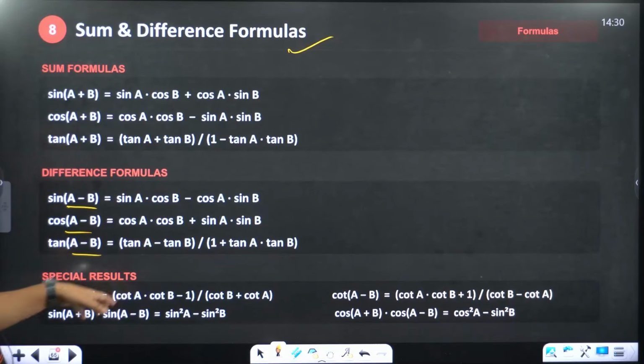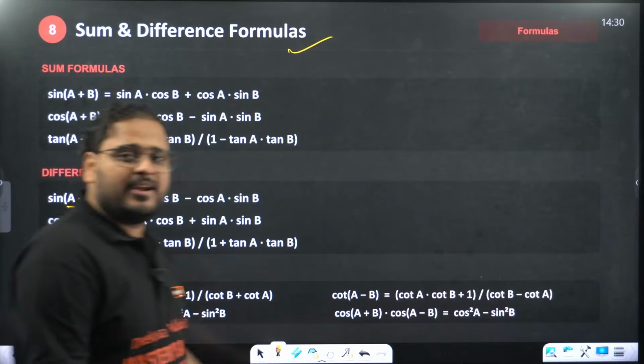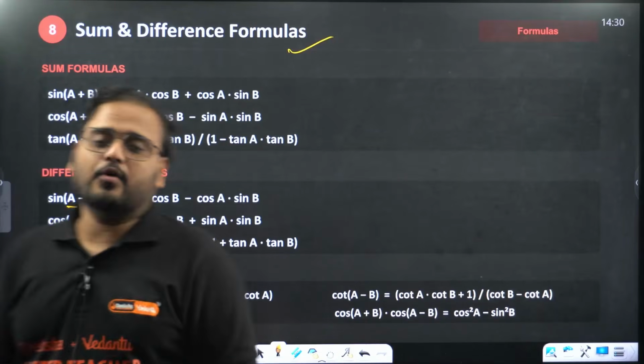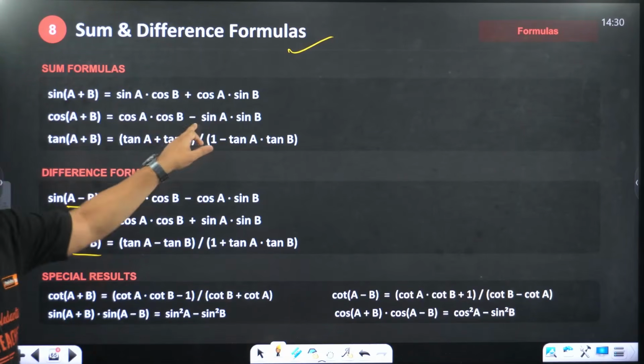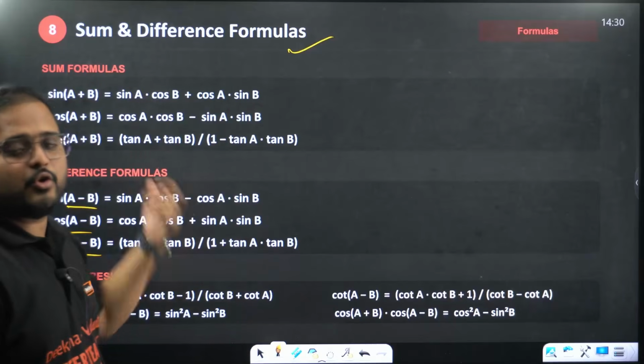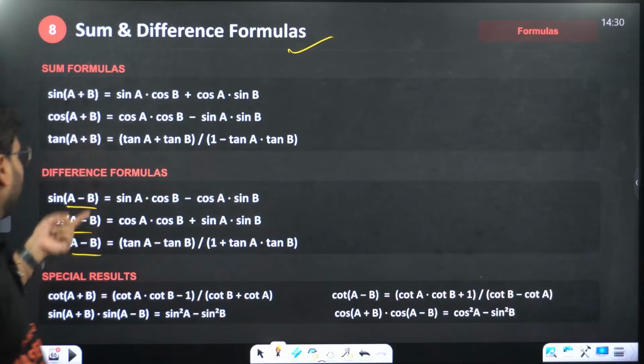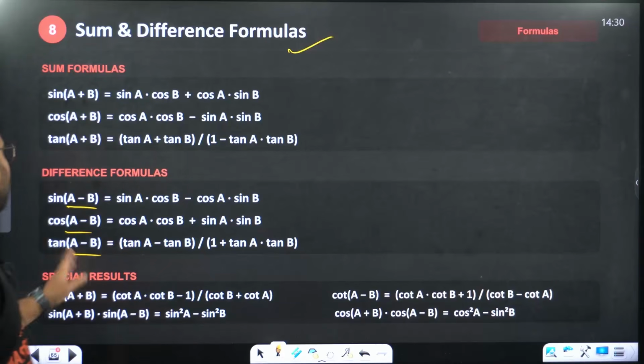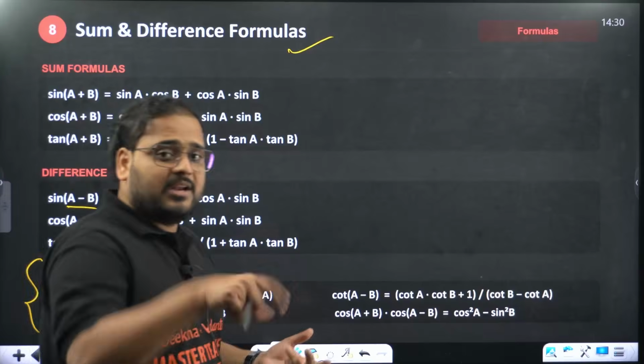Please remember this: sine of a plus b is sine a into cos b plus cos a into sine b. Likewise for cos. For cos, here it is plus, it becomes minus. Both of them will be the same ratio, cos cos, sine sine. If you take cos negative, it will become plus. Tan formulas are very commonly used. These are some special cases when we use it. Cot also at times. Cot of a plus b is just the opposite.